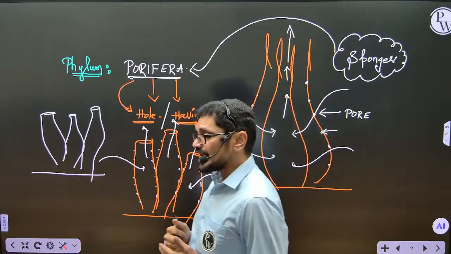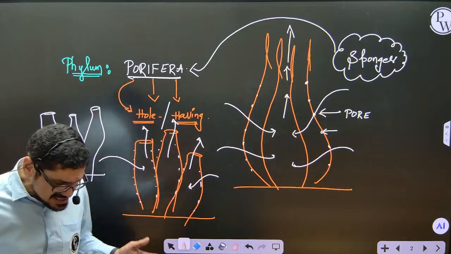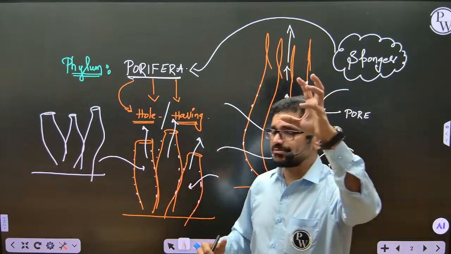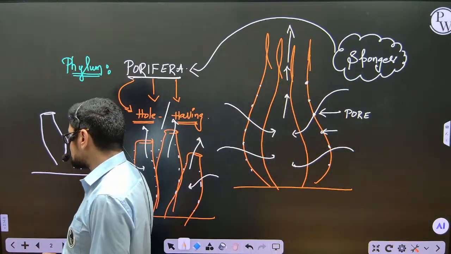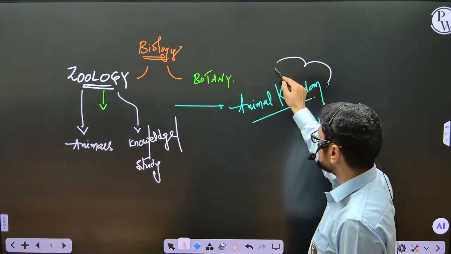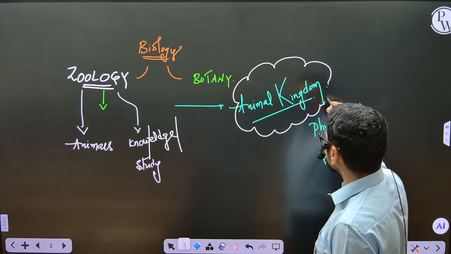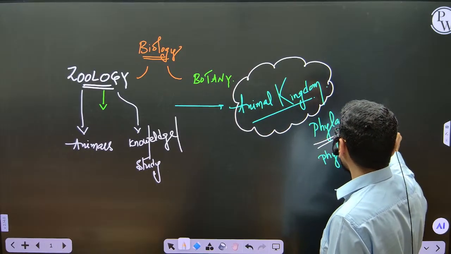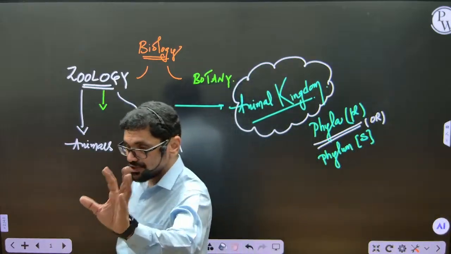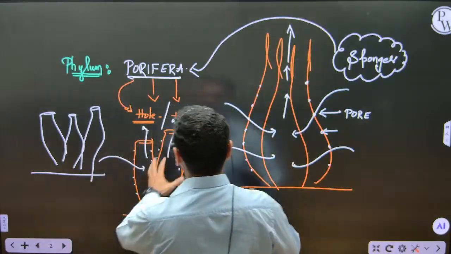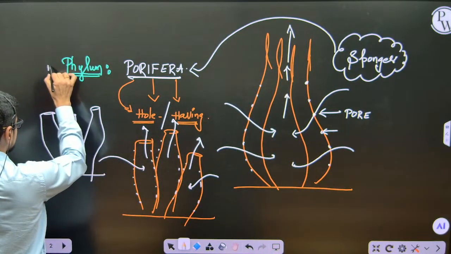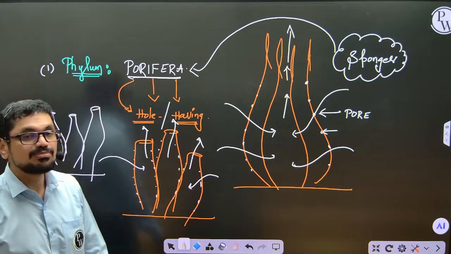My dear friends, in zoology there are different types of animals, and they are kept under one kingdom, the animal kingdom. Different types of phyla, or phylums, are different groups of animals kept under the animal kingdom, and this is one group. The first phylum is phylum Porifera.